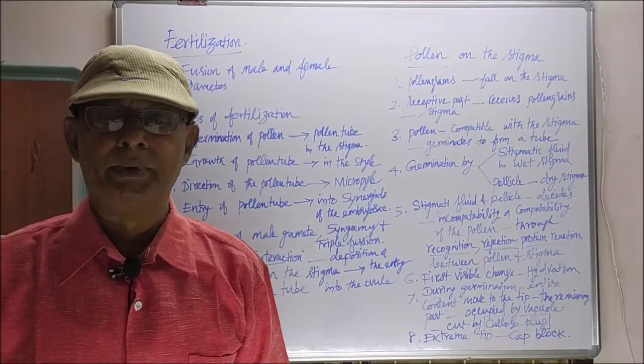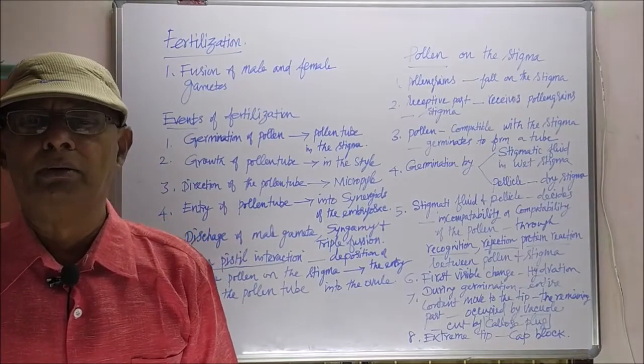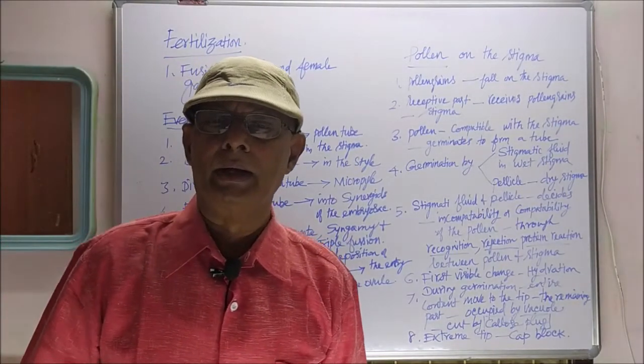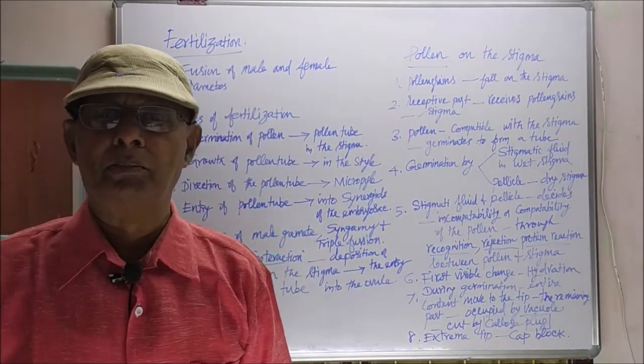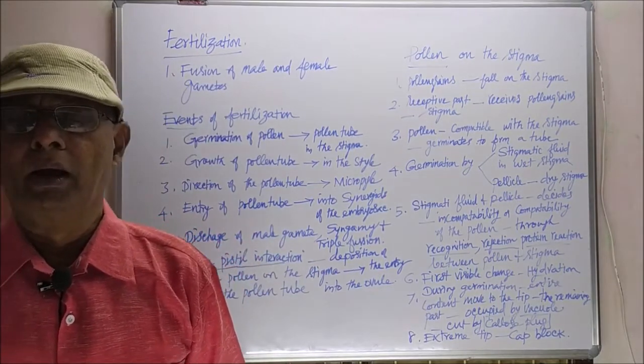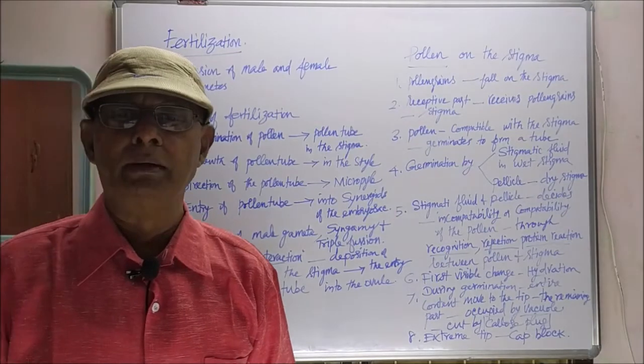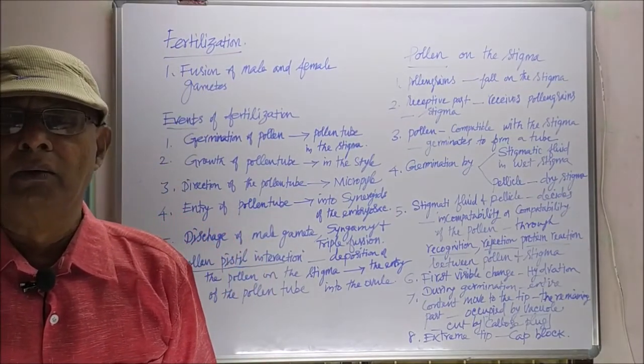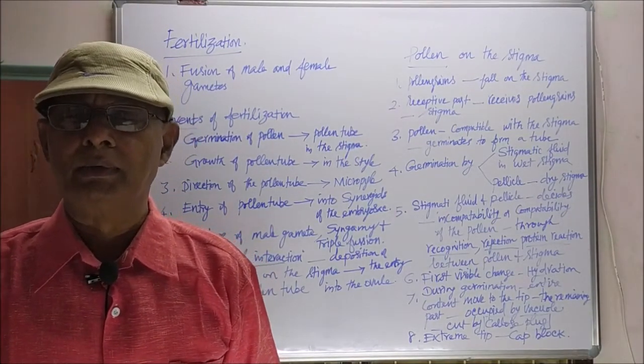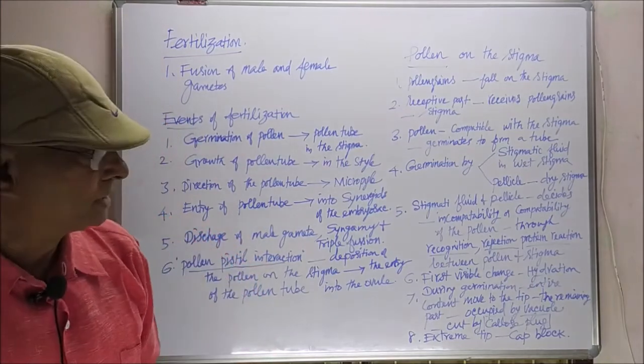The cytoplasmic content will enter into the tip of the pollen tube, and after that a vacuole is occupied just behind it, which is cut off from the tip of the pollen tube by a substance called